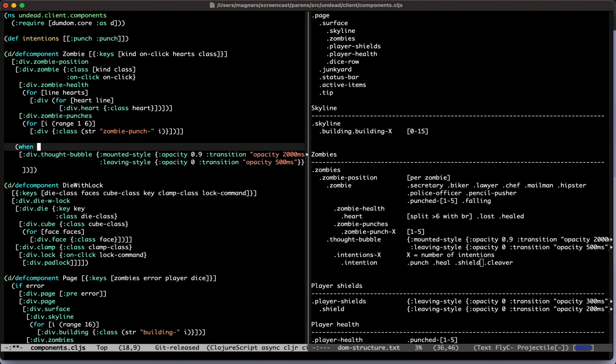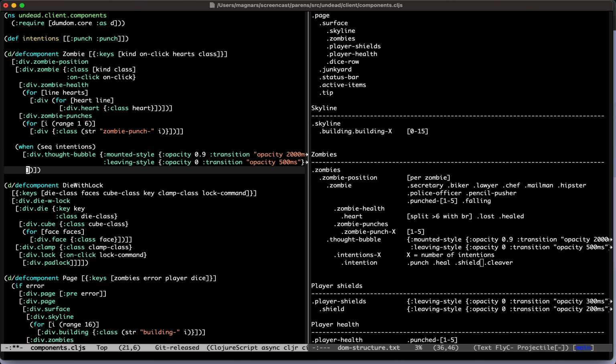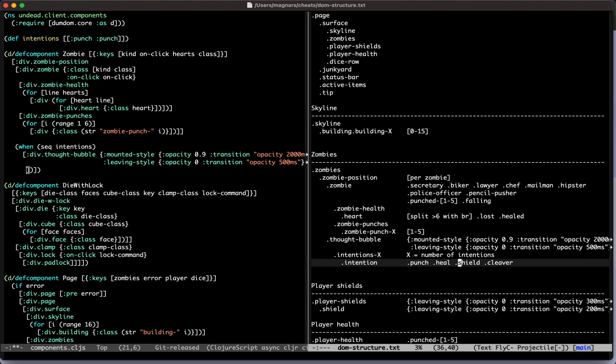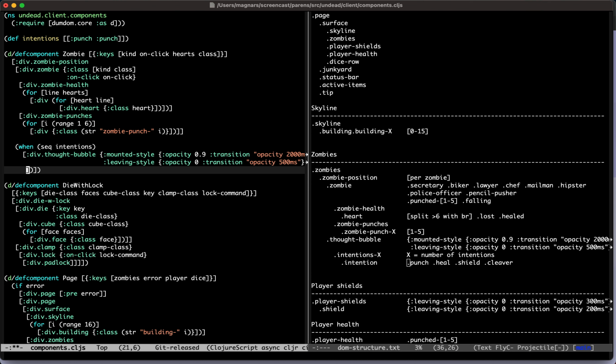Is there a specific reason you want to do this instead of a map with a kind, punch or something like that? I'm sort of just falling back on the way the CSS works. I know that there are going to be one sort of intention class. I agree, I just think this leaves very little room for extension.